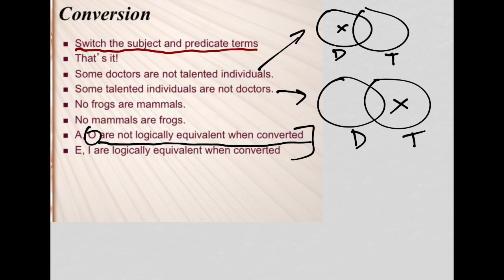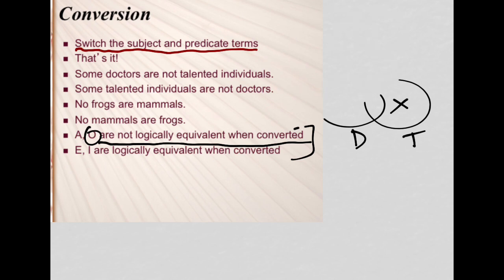So another way to put that is, if this first statement was a premise and the second one was a conclusion, this would be an invalid argument. But in terms of what I'm going to ask you to do on the exam, just tell me if the statements are logically equivalent or not, and you'll use Venn diagrams to show if they're logically equivalent or not. All right, so that's the first example. I'll just clean this up a bit here, and then we will look at the second two as well.